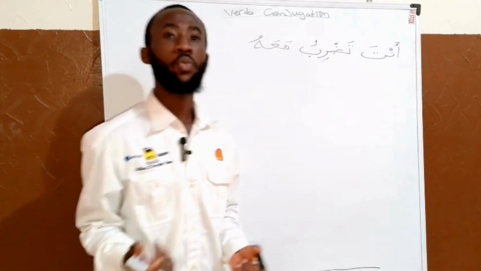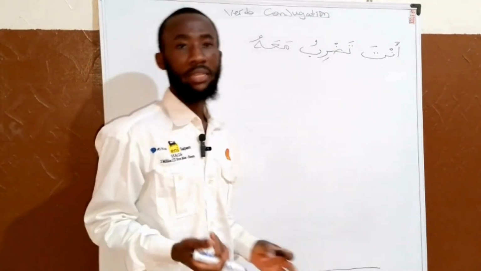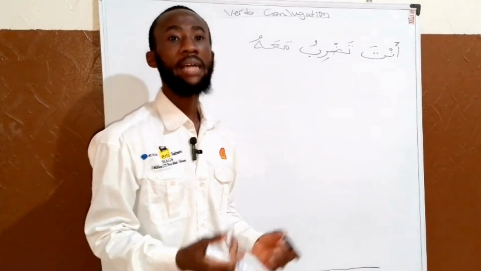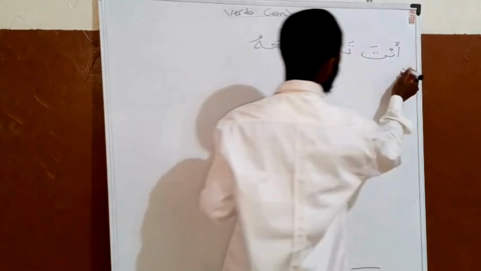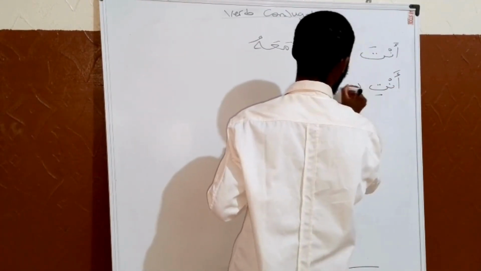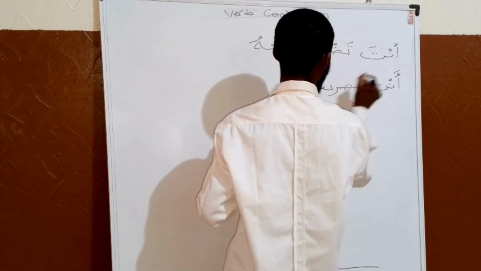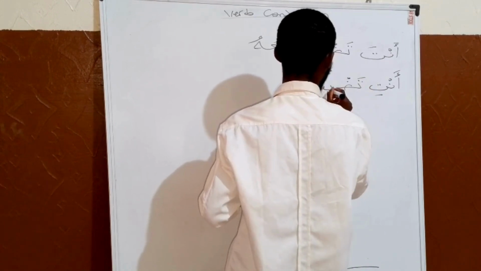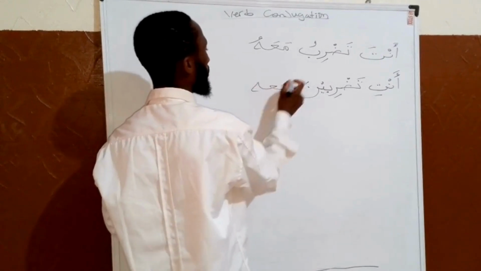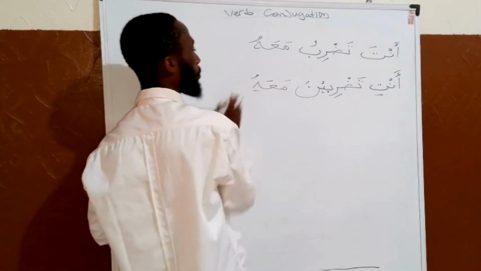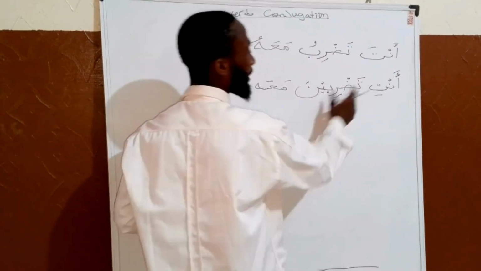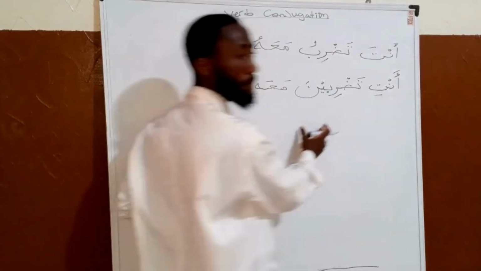Now, for the female, if you want to refer to the female, you say anti tadribina ma'ahu. You beat with him. Tadribina. This is for the feminine.